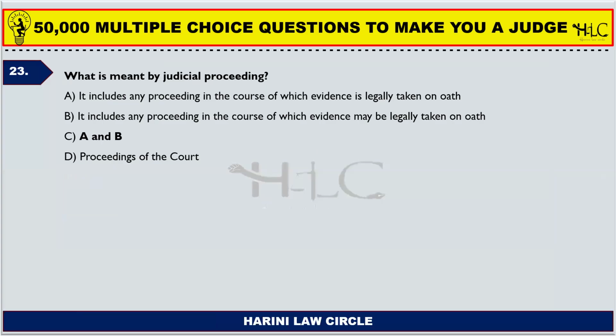Next, what is meant by judicial proceedings? The correct answer is A and B. Judicial proceedings include any proceeding in the course of which evidence is legally taken on oath, or may be legally taken on oath. So both the statements are correct. The key point you need to remember is evidence which is, or evidence which may be, taken on oath. So both is and may are correct.